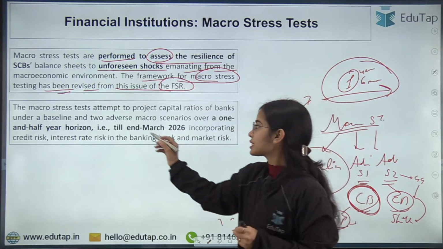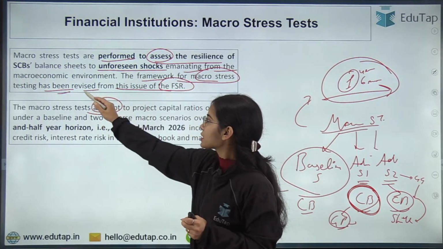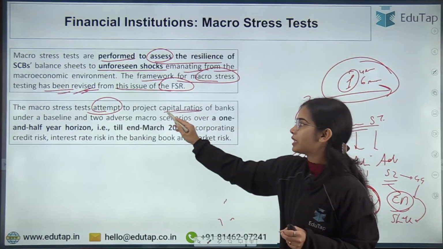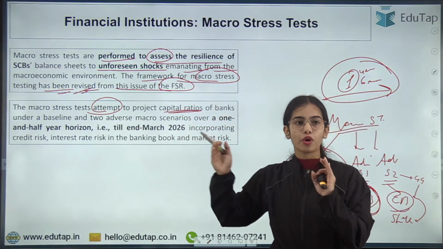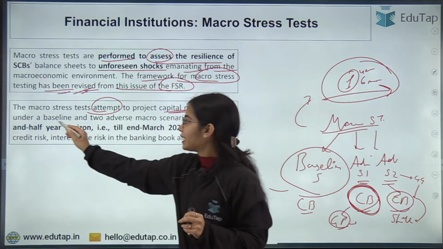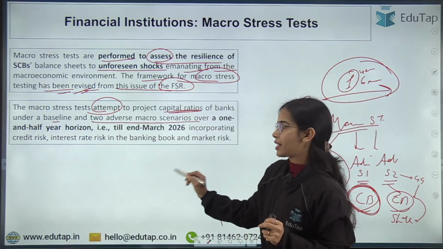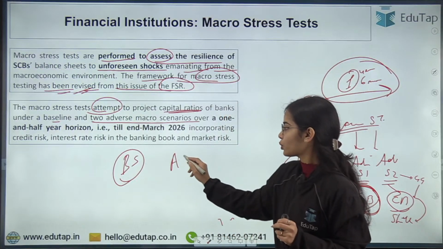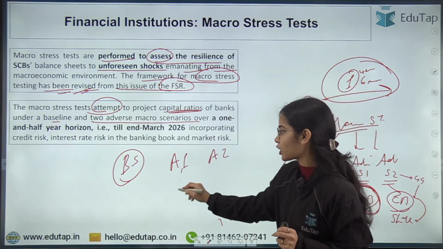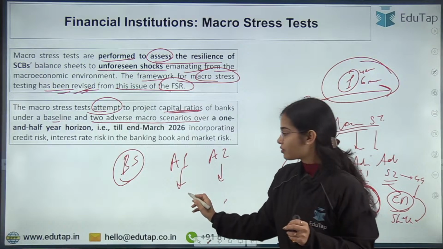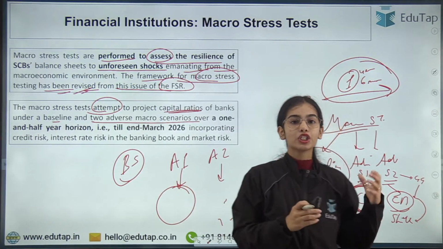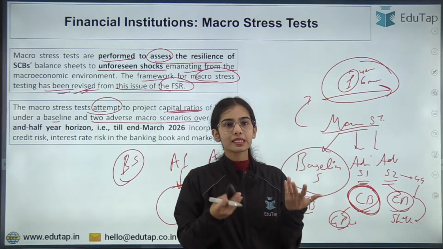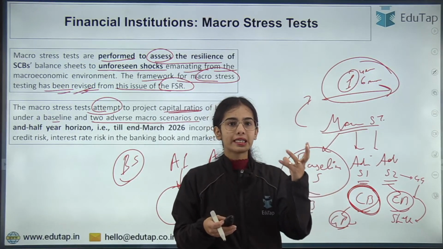So this is the revised framework. The macro stress test attempts to project the capital ratios, that is the capital buffer of the bank, under a baseline and two adverse macro scenarios. So here we are taking one baseline scenario and two adverse scenarios, adverse scenario 1 and adverse scenario 2. Adverse scenario 1 is talking about the geopolitical risk and the volatility in the financial market.